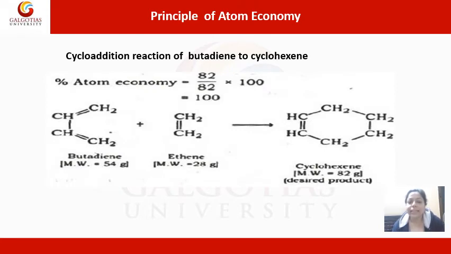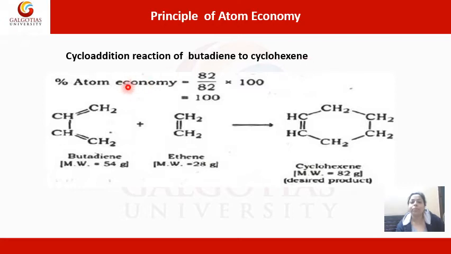Now this is another reaction, and the first reaction was a rearrangement reaction. As we can see here, this is an addition reaction. Now what is an addition reaction in chemistry? In an addition reaction, two reactant molecules or three reactant molecules will combine to give you one single product. The example we have taken is the cycloaddition reaction of butadiene, and it gets converted to